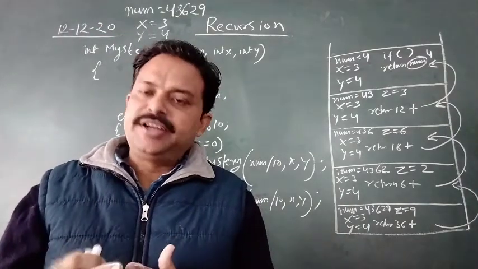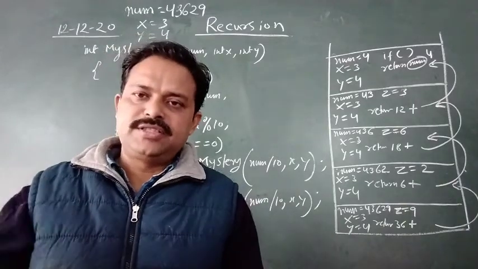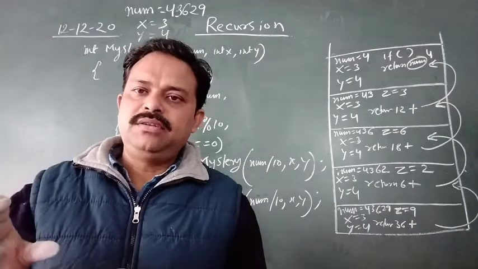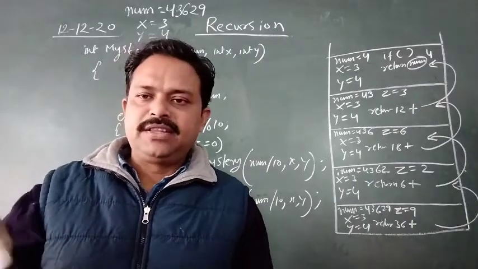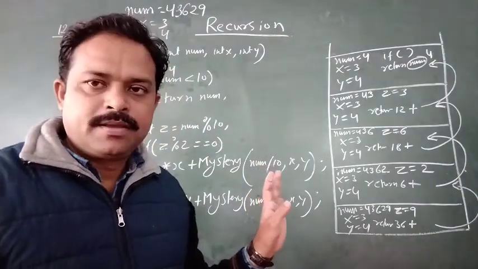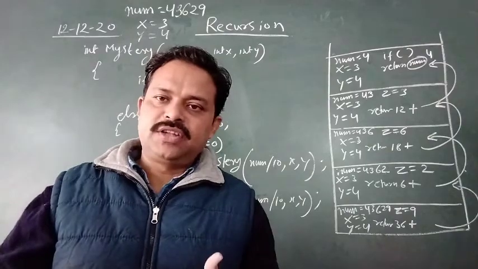And a very important thing: where does the function return the value? Very simple question. Where does the function return the value? Very simple answer: from where the function has been called. Is it clear? Where the function returns the value: from where the function has been called.